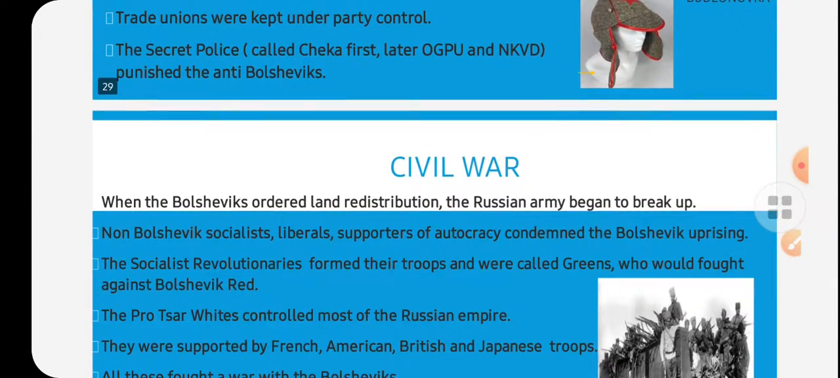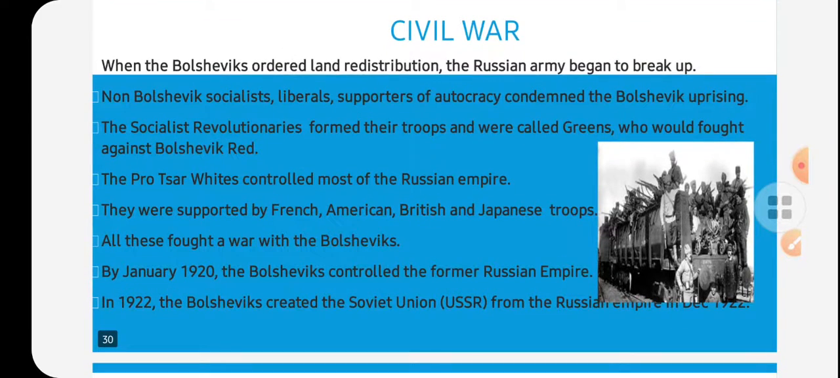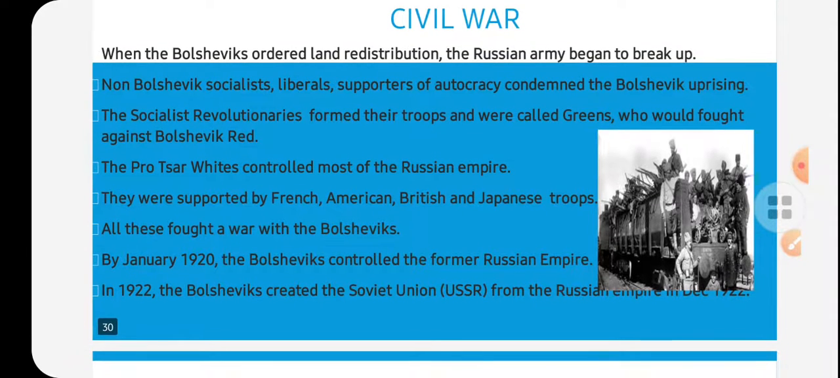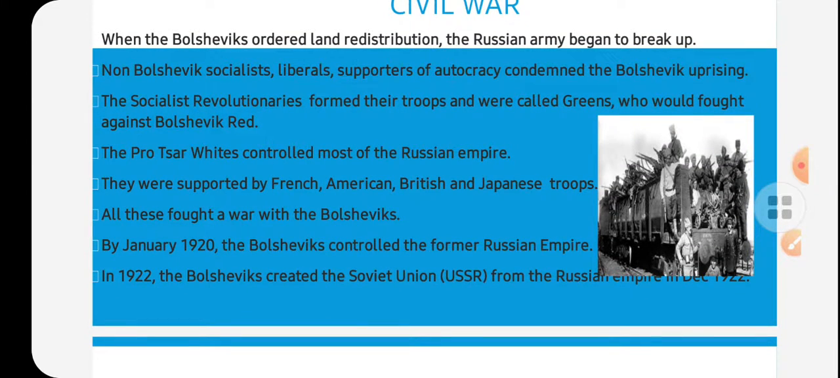Here another topic is the civil war. After the October Revolution, a civil war took place. Why? The Bolshevik party entered politics and formed their government on certain expectations, but it was not ruling accordingly, because people were against German sentiments.